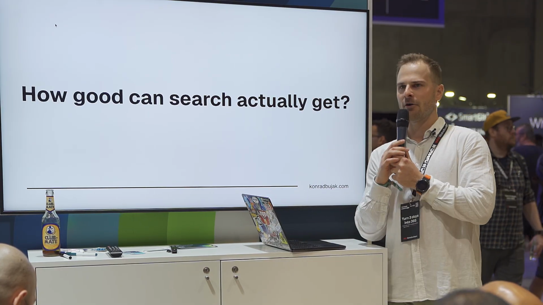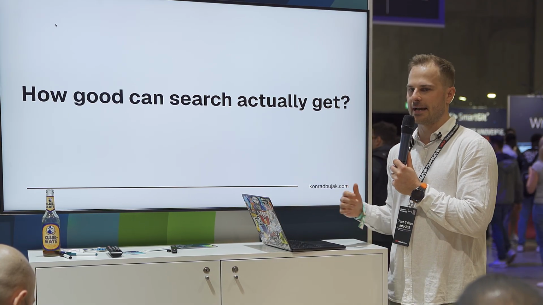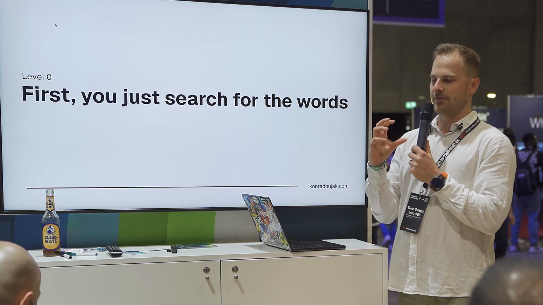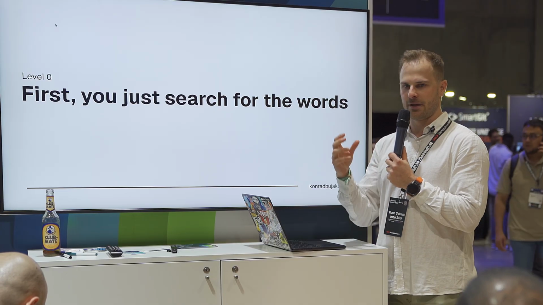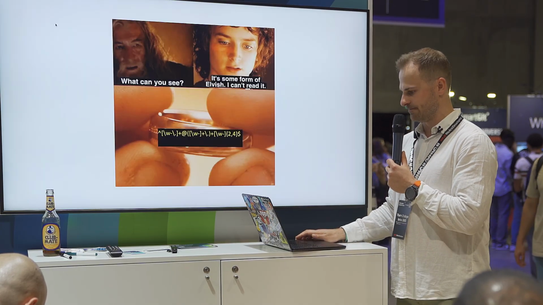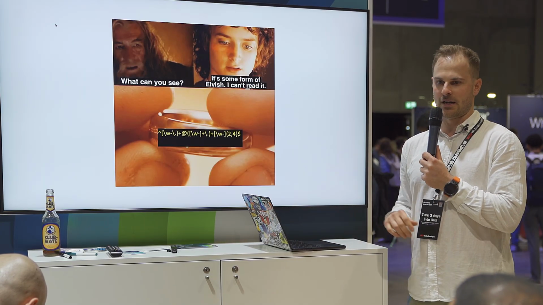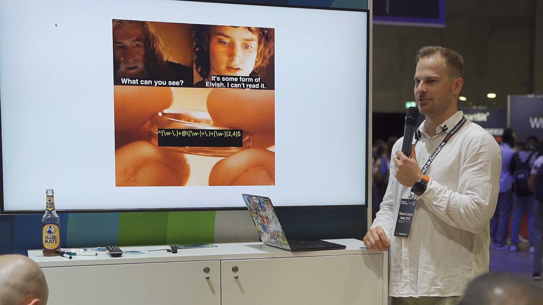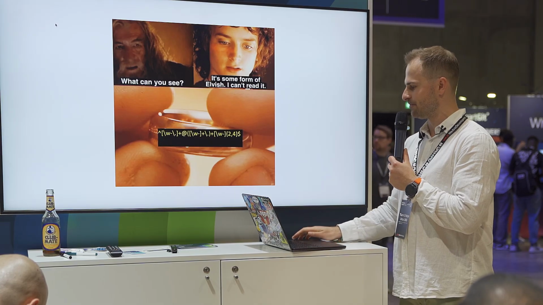Over the last 4 years, I was wondering how good search could actually get. First of all, when I think about search, we are thinking about searching for exact words. We could use something like regex, some people would call it Elvish, for us it's just regular expressions.